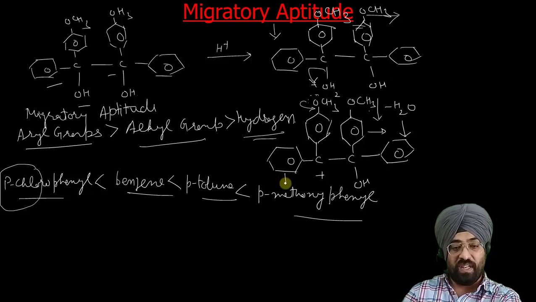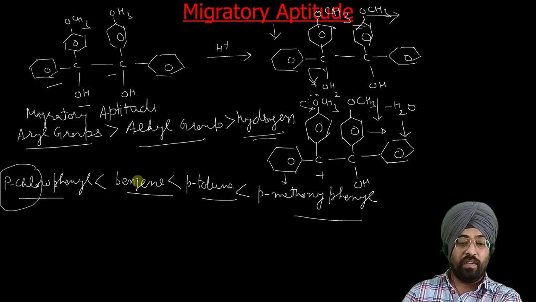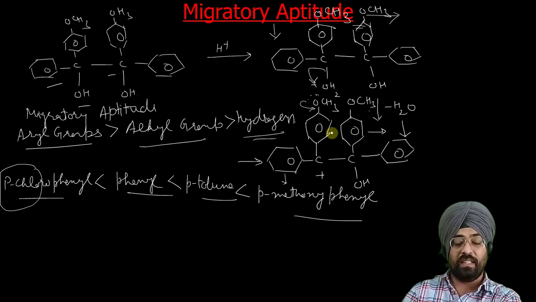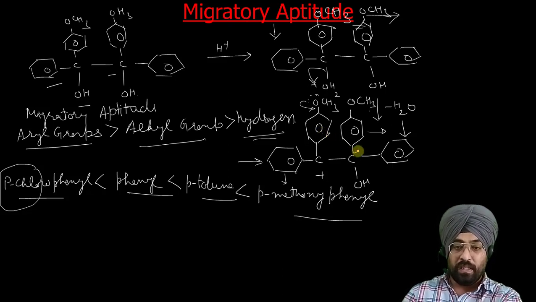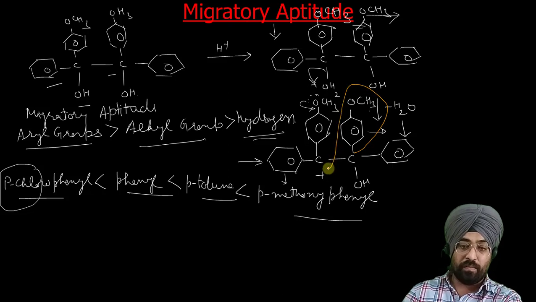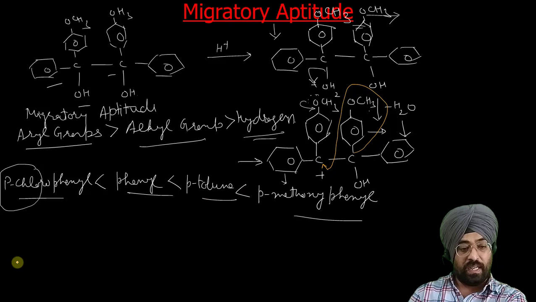Now out of this phenyl and this paramethoxyphenyl, as this donates electrons to the phenyl group, this has higher migratory aptitude, so this group will migrate. So in the next step, this group migrates because its migratory aptitude is high. So what we get, I will write here.